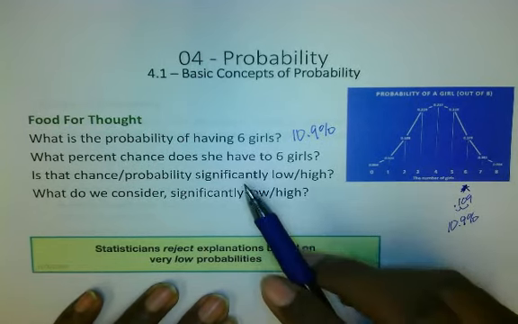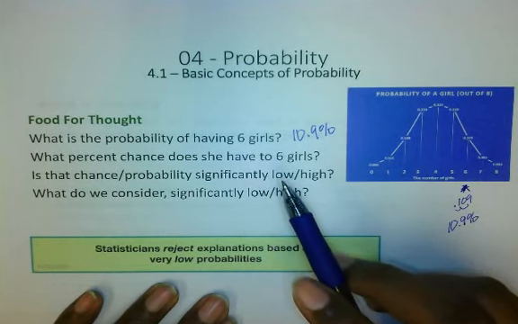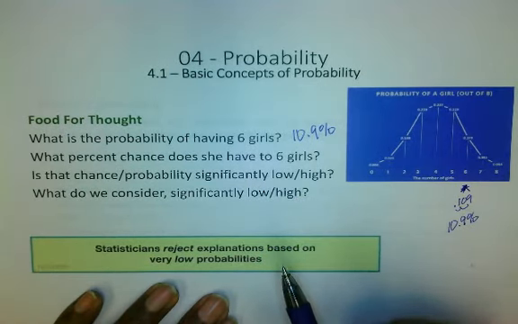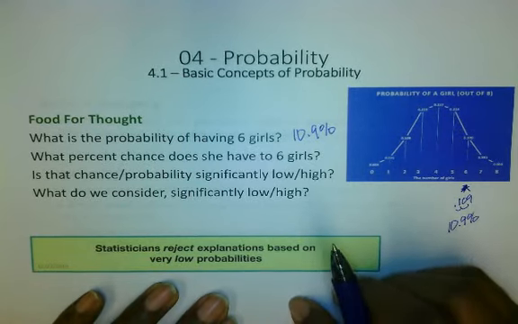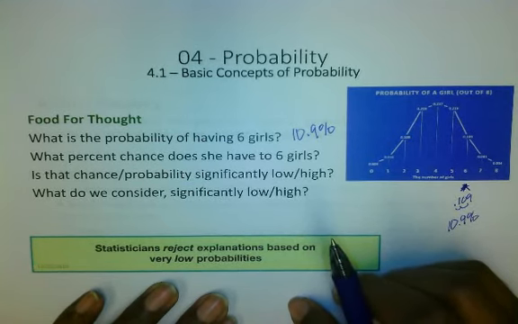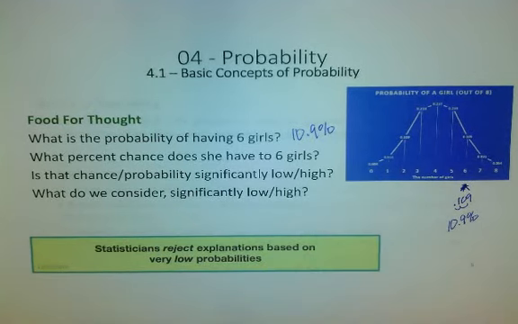What percent chance does she have to have 6 girls? Same exact thing. We kind of answered that already. Much apologies. And is the probability significantly low or high? Now, I think a 10% chance of having 6 girls, that's pretty low. I would not bank any amount of money on that, right? But it's not as low as it could be. So even though you might sit back and think the probability of her having 6 girls is low, it isn't to the level of being significantly low.